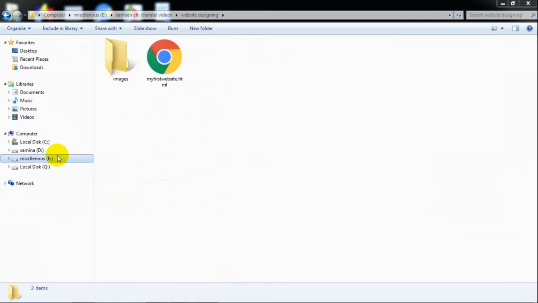After that you need to open the place where you saved your file. Here it is, my first website. You just double click it to open this file as a web page. Okay, I am doing this. I double click this file to open this page. Here you see the title of the page, my first web page. That is displaying, but we didn't write anything in the body section, so our body section is displaying blank.